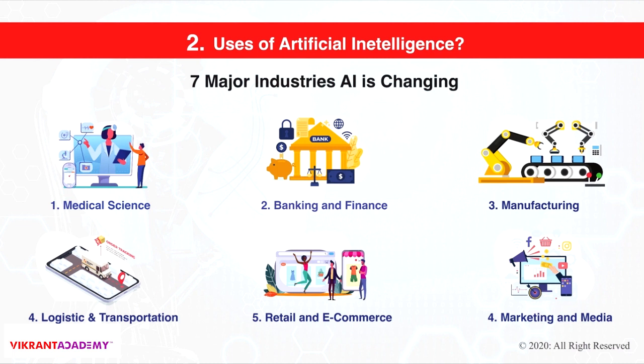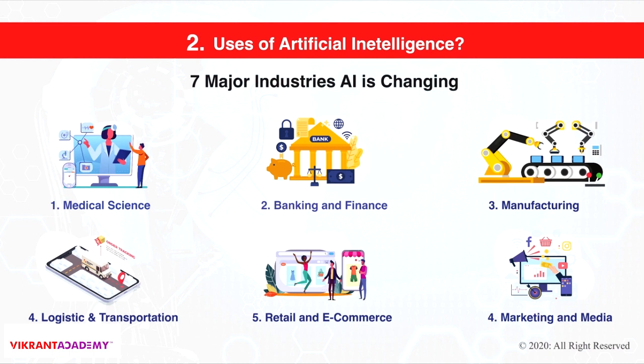The fifth one is retail and e-commerce. As we have seen, companies like Amazon, Snapdeal, Shopee of Southeast Asia, Flipkart from India, and then another example, IKEA, have already implemented artificial intelligence to enhance the shopping experience for their customers. Let's say when you search for any product, AI recommends the best product which has been rated high by customers. So it helps you make better decisions when buying a product.